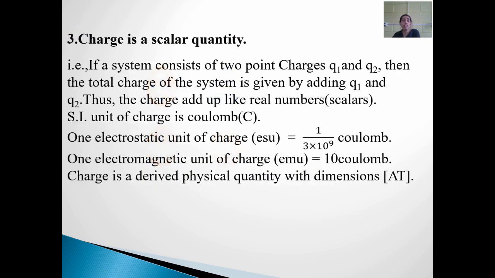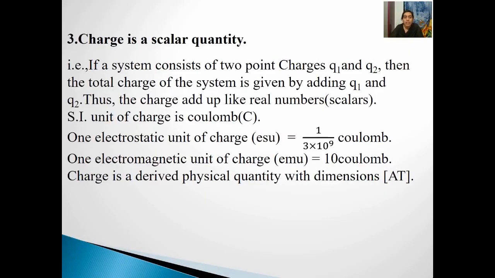Fine. The next important characteristic of electric charge is that it's a scalar quantity. As you know, what is a scalar quantity? A scalar quantity means which has only magnitude and not a direction, right? So a charge is said to be a scalar quantity. Why? Because it has magnitude and it can be added algebraically with simple algebra, right?